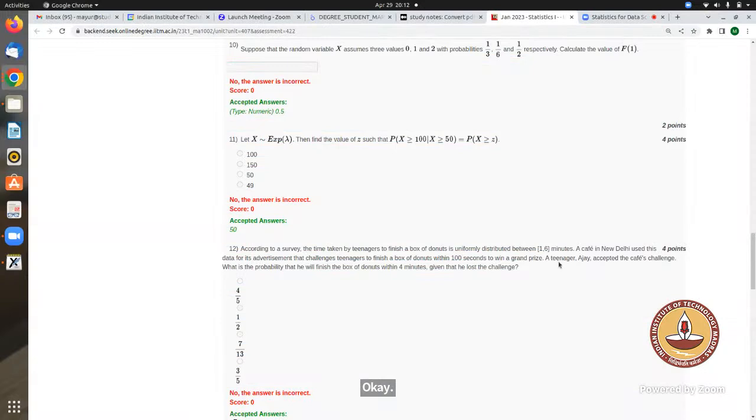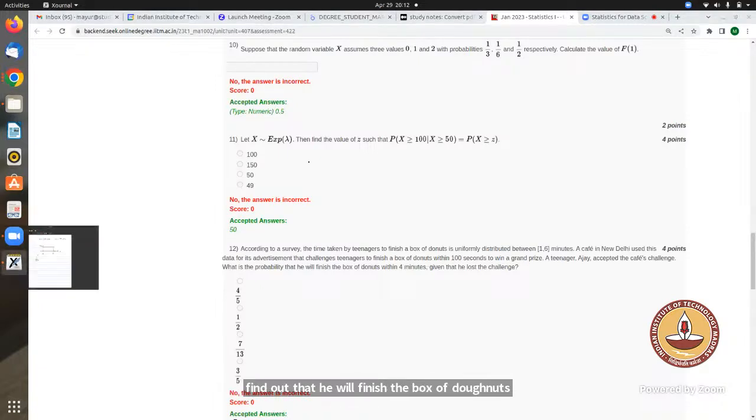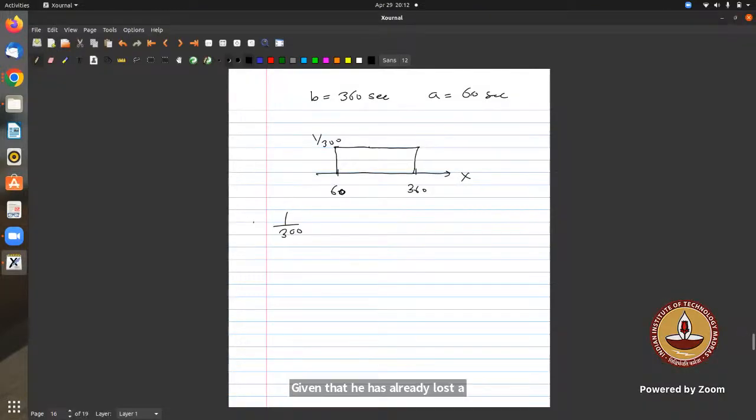If a cafe in New Delhi used this data for an advertisement that challenges teenagers to finish a box of donuts within 100 seconds, then if they finish in less than 100 seconds, they will win a prize. A teenager, Ajay, accepted the challenge, and we have to find the probability that he will finish the box of donuts within 4 minutes, given that he has already lost the challenge. A person loses the challenge when the time is greater than 100 seconds.